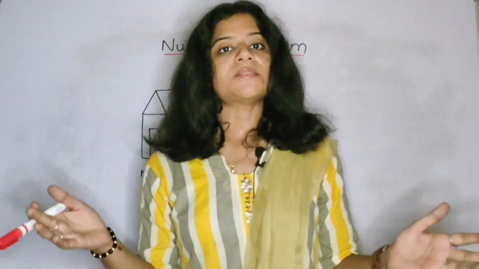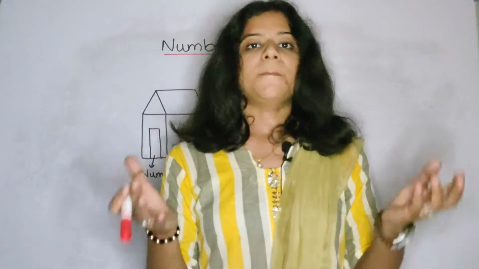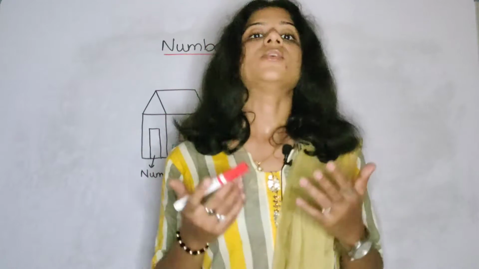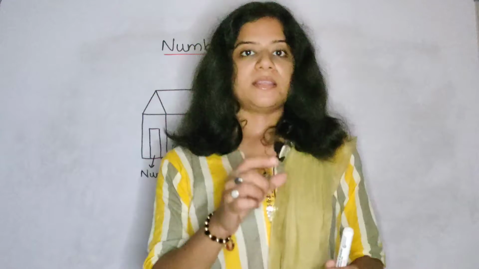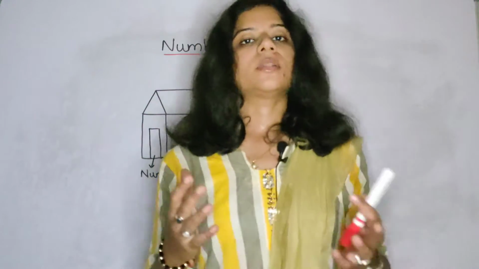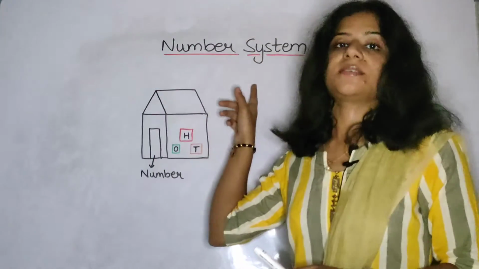There are different numbers and there is a system within them, like we have in our house. Parents and us are living all together, so there is a system in how you are living, how you are waking up, how you are sleeping. There is a time limit at what time you are eating your lunch, taking your breakfast, dinner, at what time you are playing, at what time you are learning. Yes or no? So this system is there in numbers also. That's why we call it a number system.